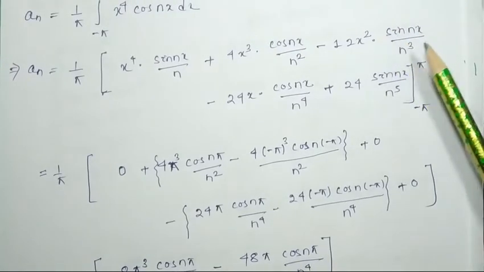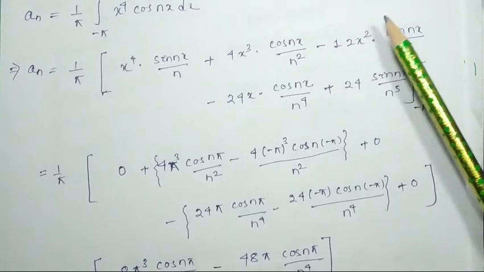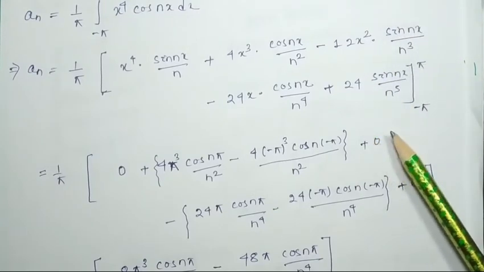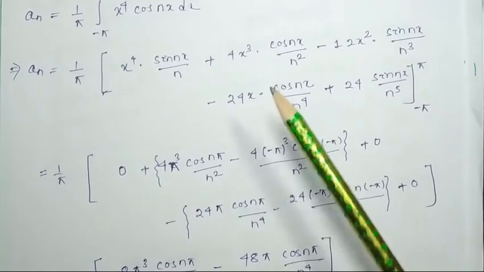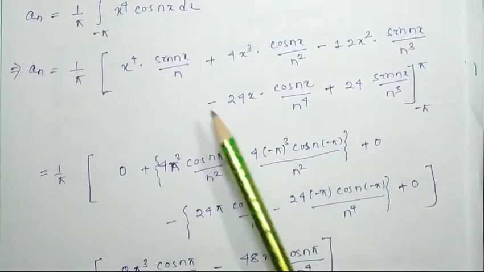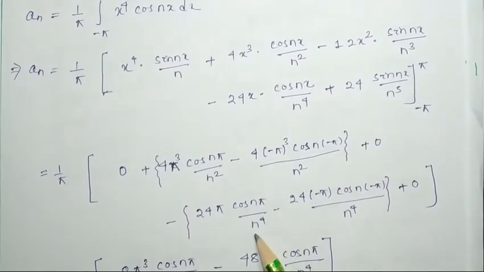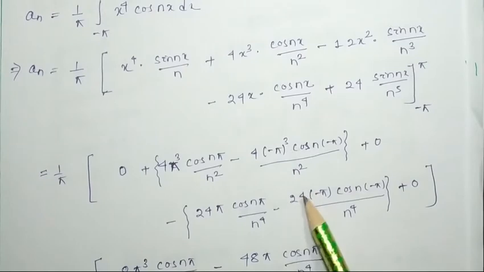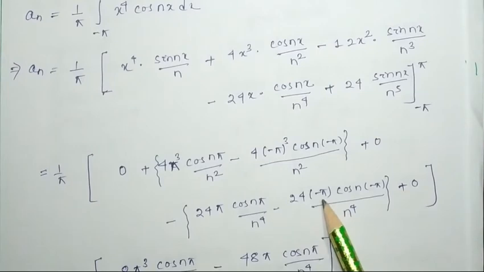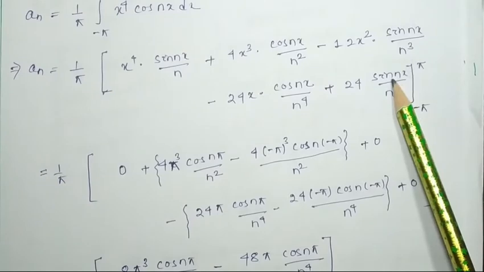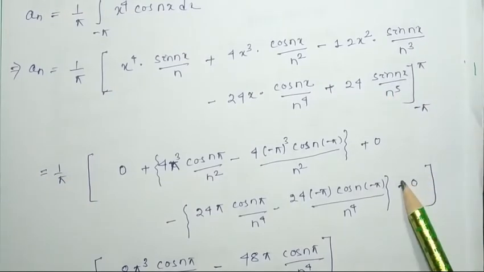Then the third term again has sin x, so it will be equal to 0. Then the fourth term, it will be minus here, so it will be 24 pi cos n pi by n to the power 4 minus 24, instead of x how much do I have to put? Minus pi. The limit is minus pi: cos n minus pi by n to the power 4. Plus the fifth term is sin, so sin pi or minus pi, whatever, it will be 0.